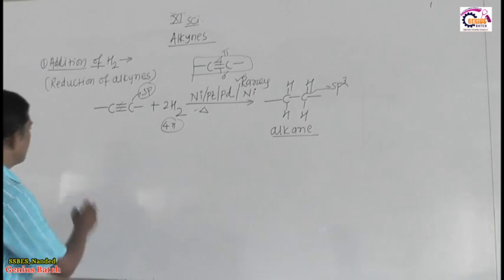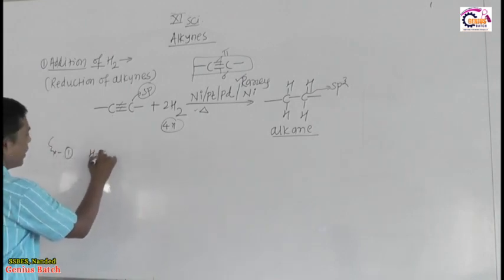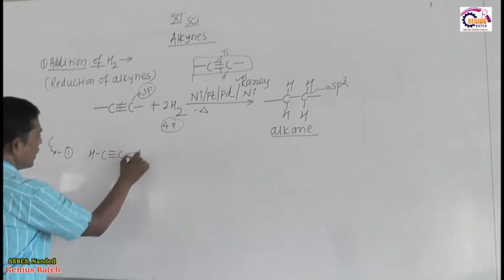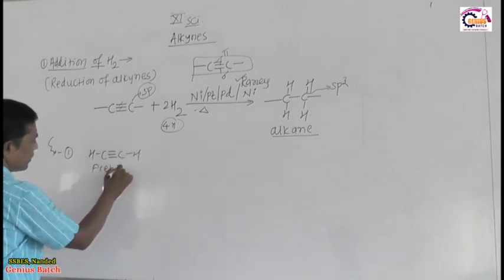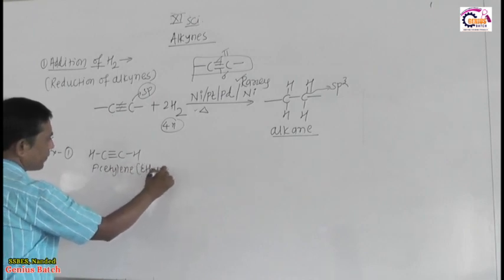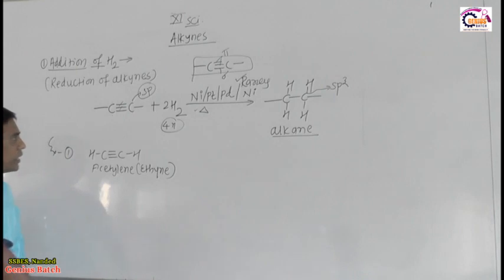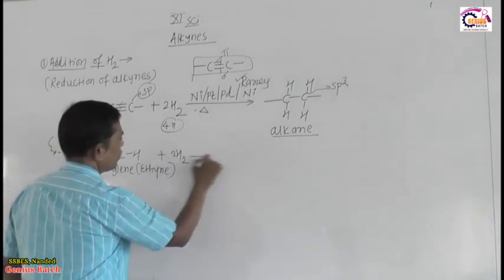For example, see here, acetylene or ethyne reacts with 2 H2.